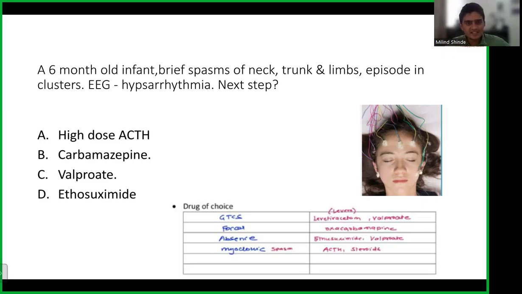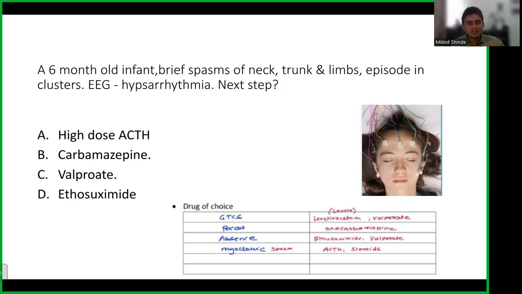So what is EEG? EEG is your electroencephalogram. You try to record the electrical activity of your brain. Whenever you have seizures, whenever you have convulsions, there is an alteration of this electrical activity. So this is the image. This is how an EEG is done. You lie down calmly, you don't speak, you close your eyes, and these electrodes are attached to your scalp, on different parts of your brain. Okay. So this is what it looks like.